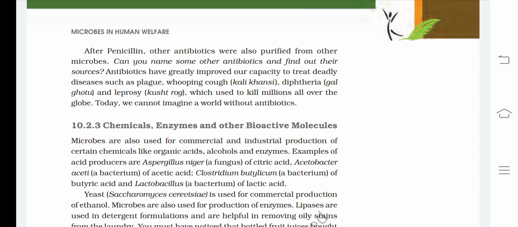Chemicals, enzymes, and other bioactive molecules. Microbes are also used for commercial and industrial production of certain chemicals like organic acids, alcohols, and enzymes.